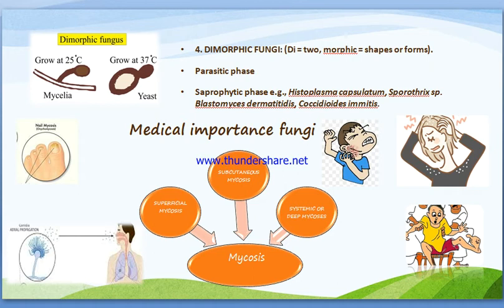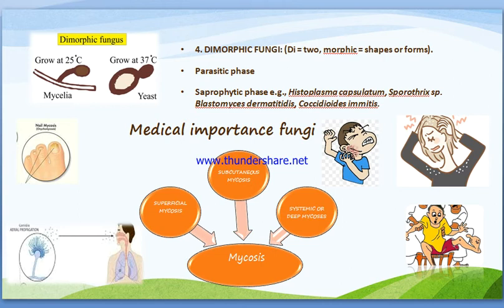The filamentous form, also called the saprophytic phase, occurs in soil at 22 to 25 degrees Celsius. So at a temperature of 22 to 25 degrees Celsius, they exhibit the mold form. Most of the fungi causing systemic infection, meaning infection throughout the body, belong to this dimorphic category. Examples are Histoplasma capsulatum, Sporothrix, Blastomyces dermatitidis, and Coccidioides immitis.